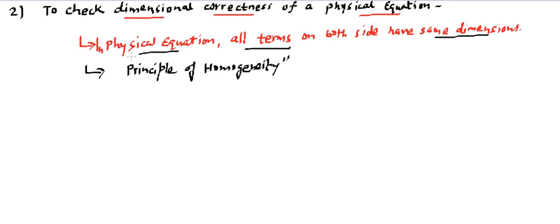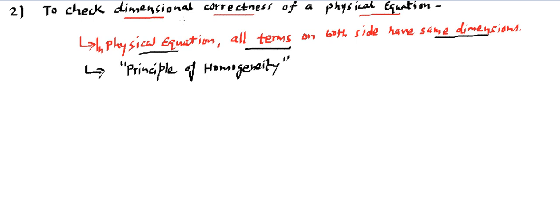Because of the principle of homogeneity, a physical equation has to be dimensionally balanced. Now, if a given equation is dimensionally correct, that does not mean it is also physically correct. Physical correctness requires dimensional correctness, but dimensional correctness is not a sufficient condition to claim physical correctness. Are you getting my point? So that's important. That means it's one way.